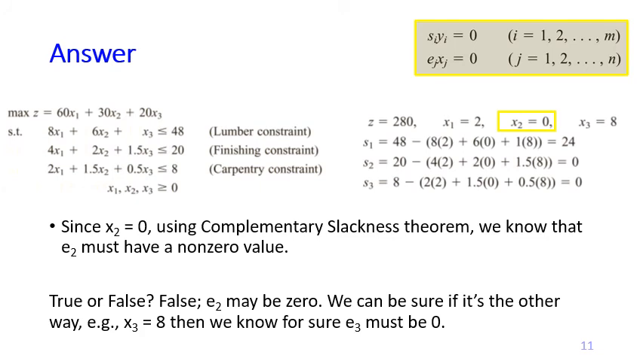The answer is false. So if x2 equals 0, according to complementary slackness, E2 may be 0, may be non-zero, right? So you can't say for sure in this case. What you can say for sure is if it's the other way. For example, x3 equals 8, 8 is definitely non-zero, then you can say for sure that E3 must be 0, such that the multiplication becomes 0.